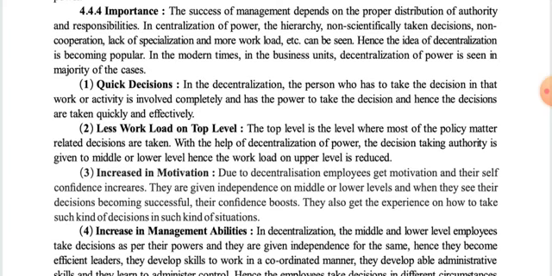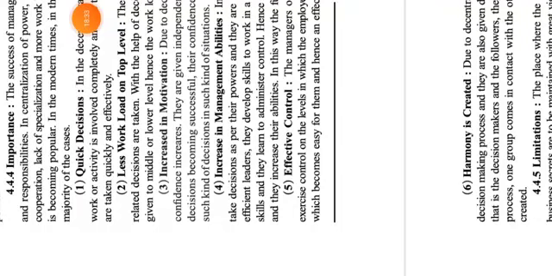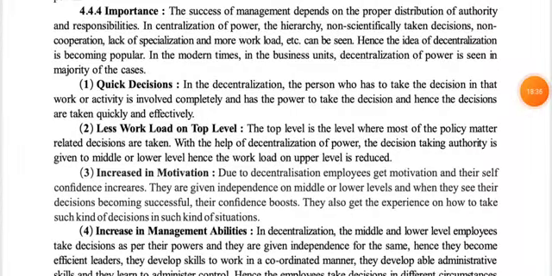So here, the success of management depends on the proper distribution of authority and responsibilities. Because if less authority is given, then the work will suffer, and if more powers are given, then also the work will suffer, because the authority will become independent and take decisions without any responsibility.